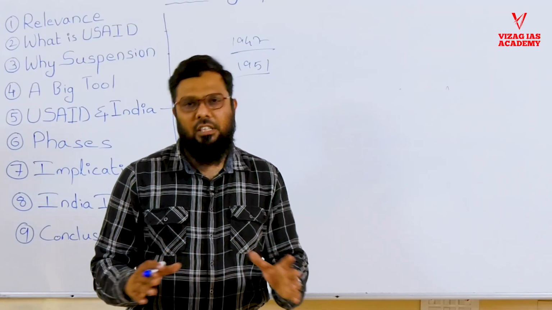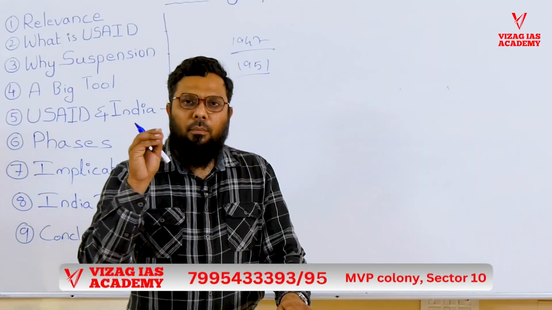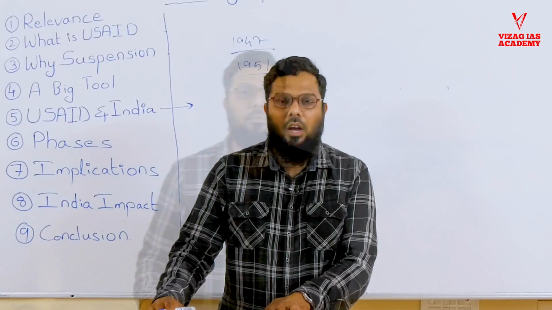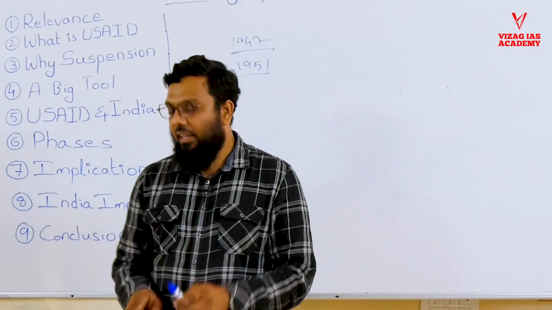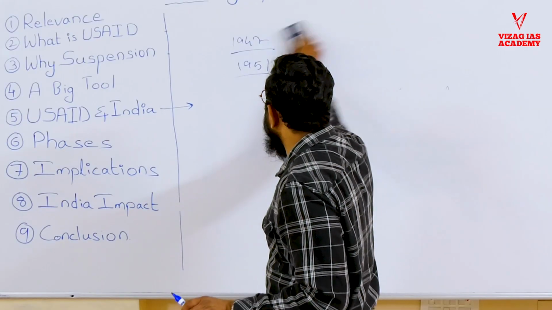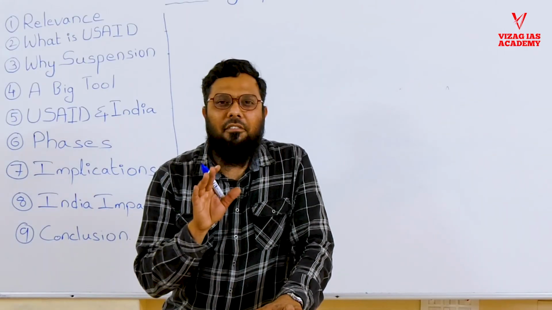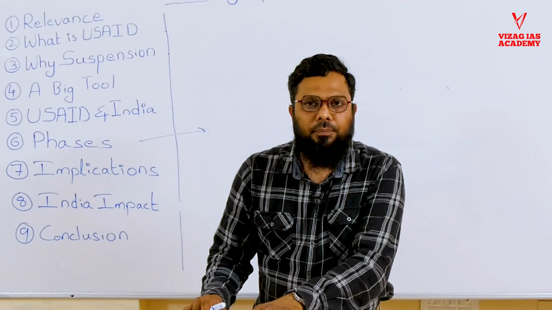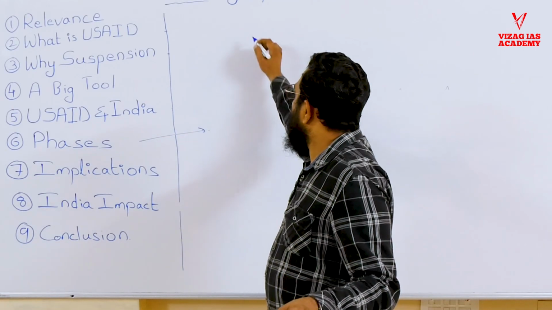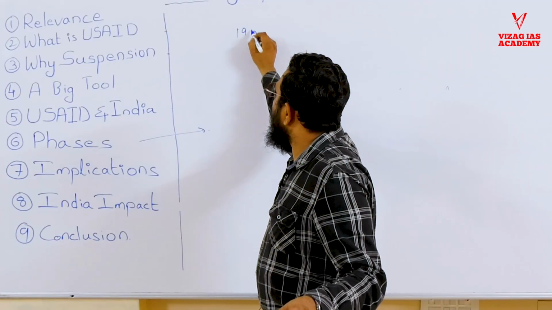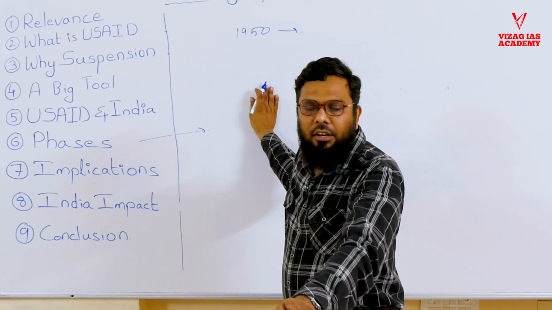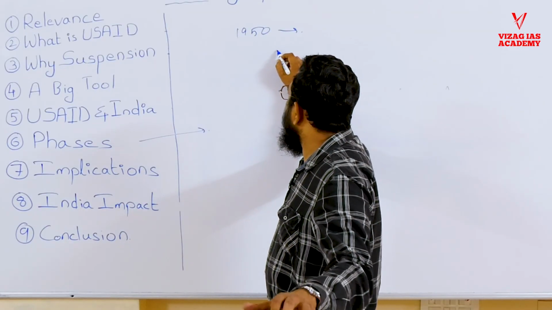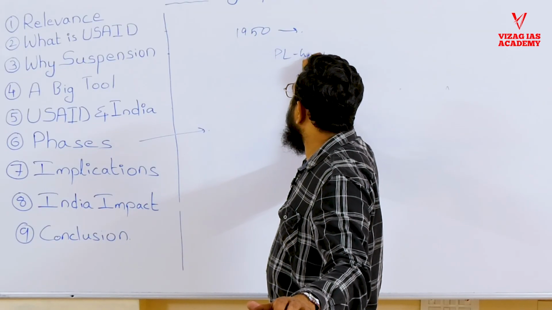So for all these different things, the US has been providing funds to India as a part of its assistance program. And now we'll see the different phases in which the US was investing in India. The moment India got independence, during the 1950s, they came up with a scheme called PL 480.